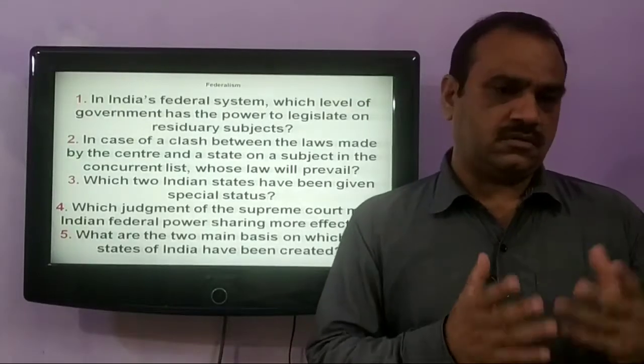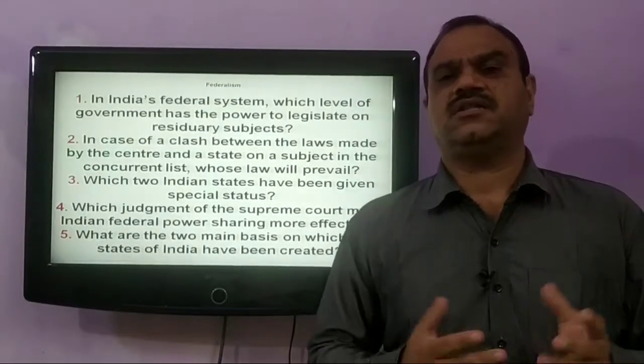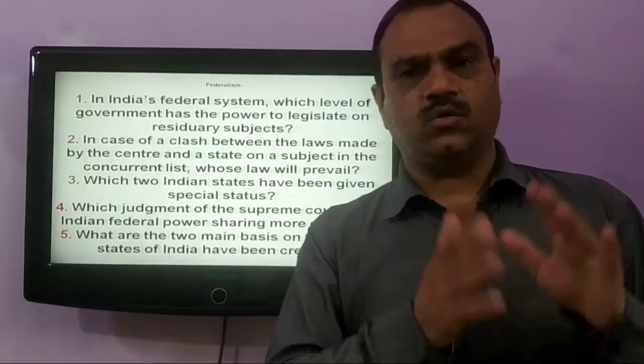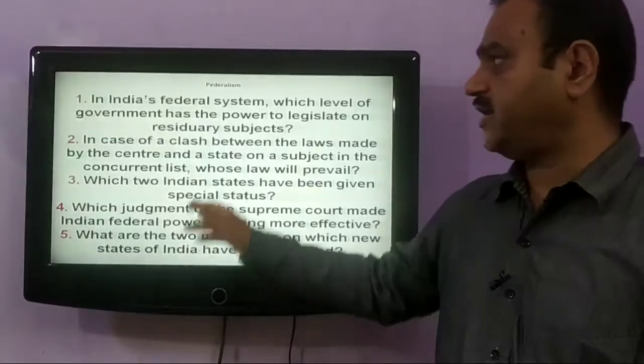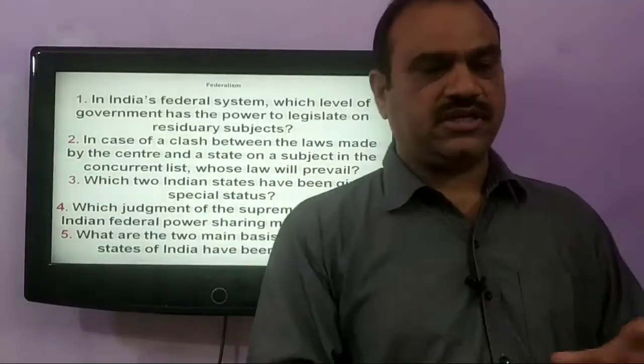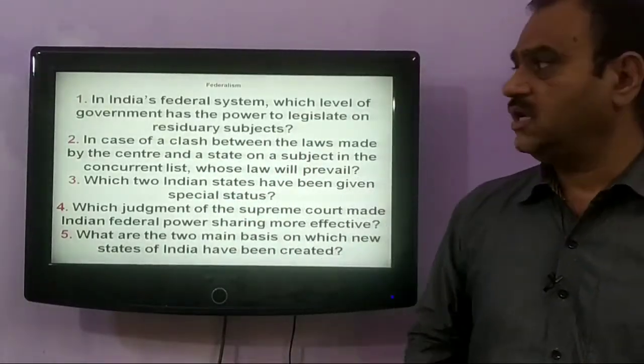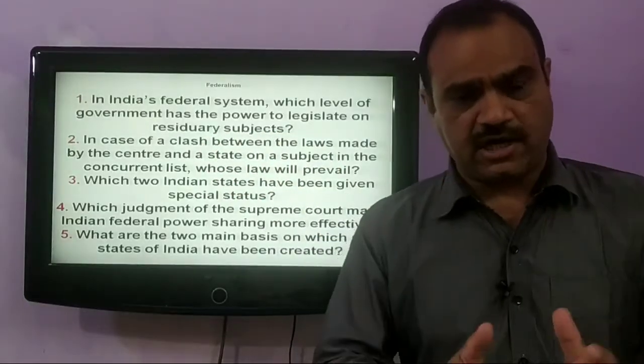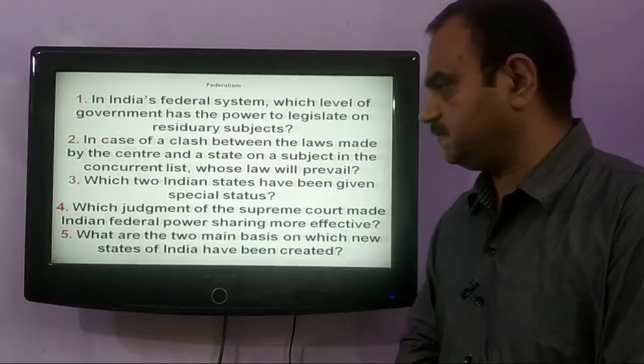On matters of union, the items that are there in the union list, only the central government can make laws. On the state list, only states can make laws, whereas in the concurrent list, both central and state government can make laws. But there may be certain residuary subjects. On these subjects, the central government can make laws.